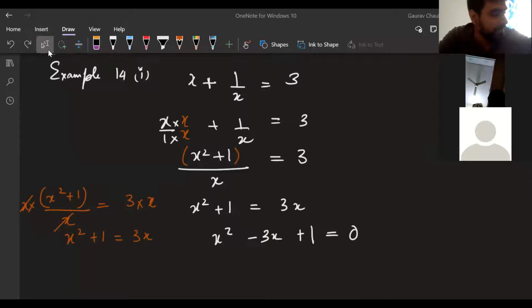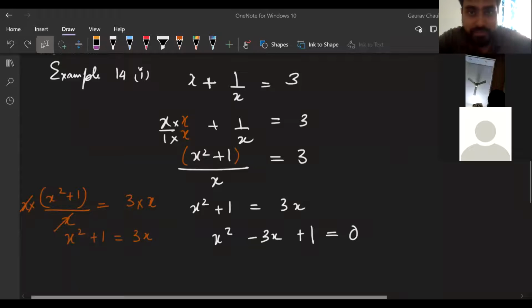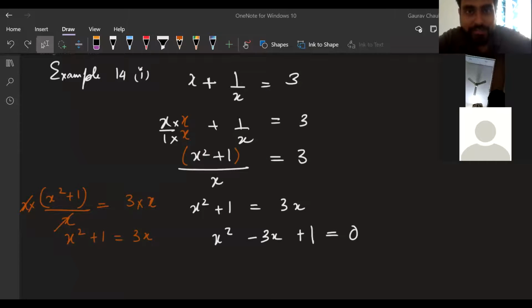Dilruba and Abhi and all those who have doubts in this, will you be able to do the first question of the third exercise now? Will you be able to do that? Can I get a check on that? Just a thumbs up if you get it. It is quite similar, right? Dilruba, Abhi, you are able to follow that, right?